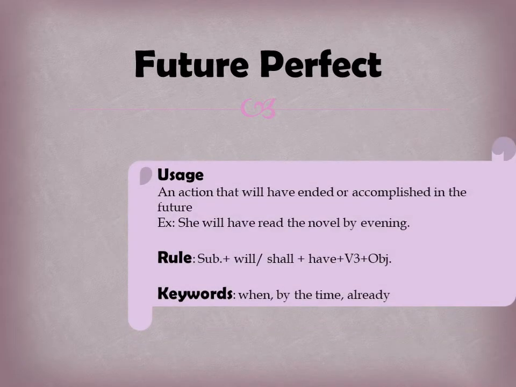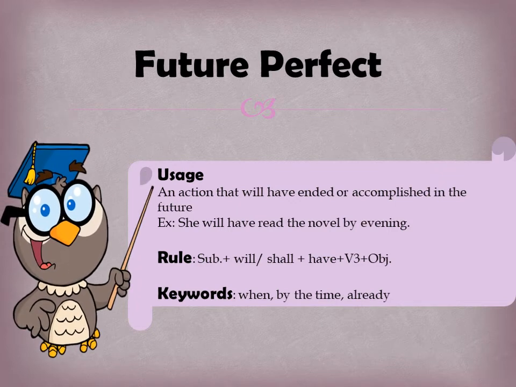The next tense is the future perfect tense. As you know, perfect means accomplished or completed. So any action that will have ended or accomplished, meaning completed in the future, will be the future perfect tense.